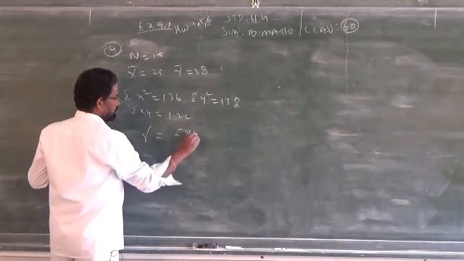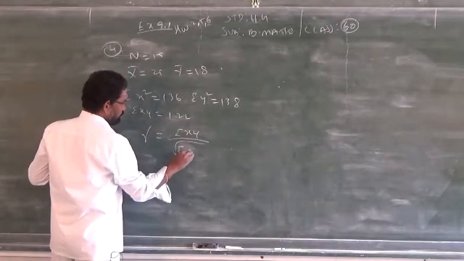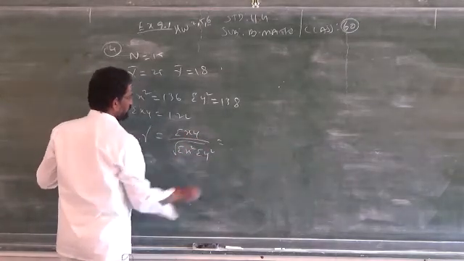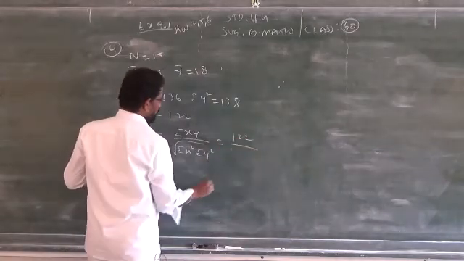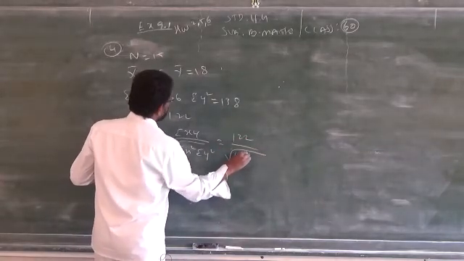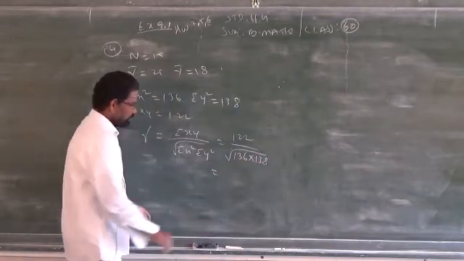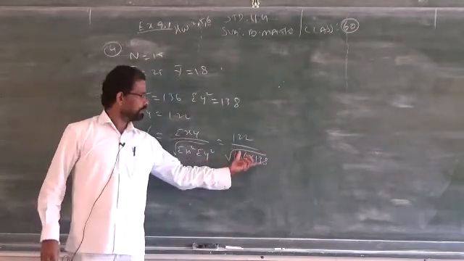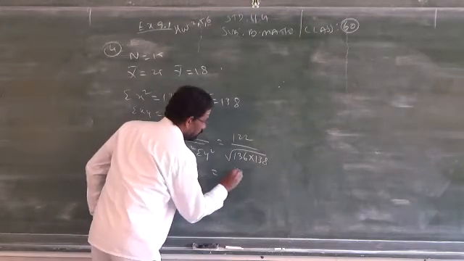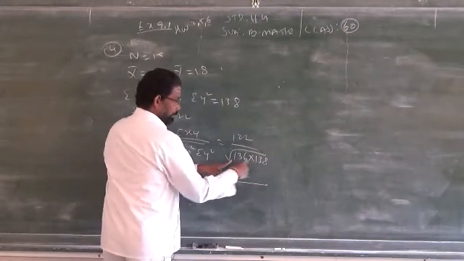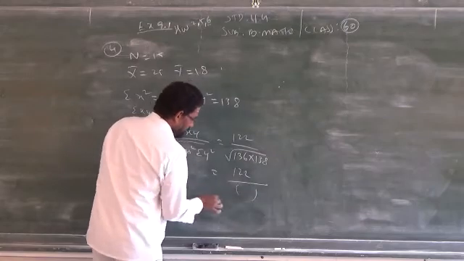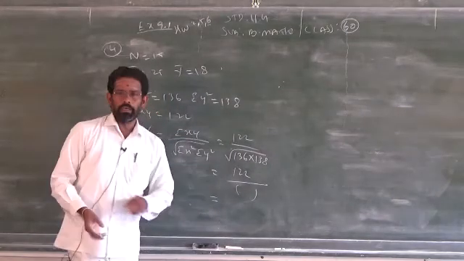Just you have to write the formula. First formula: summation xy by square root of summation x square into summation y square, 122 by square root of 136 into 138. Clear? Just you have to multiply, take square root, write first, follow the rules. First you multiply these two, take square root, write down the answer, then you divide, you will get the required answer.